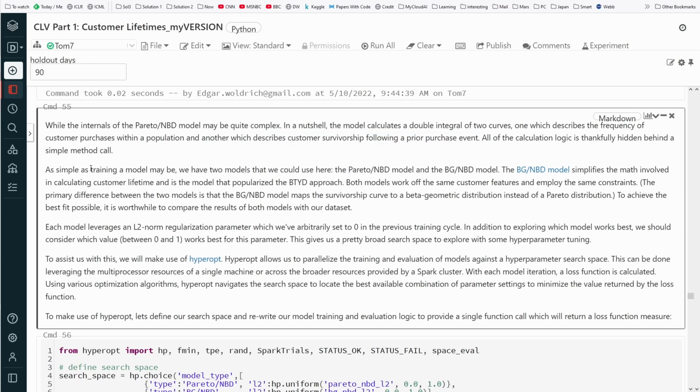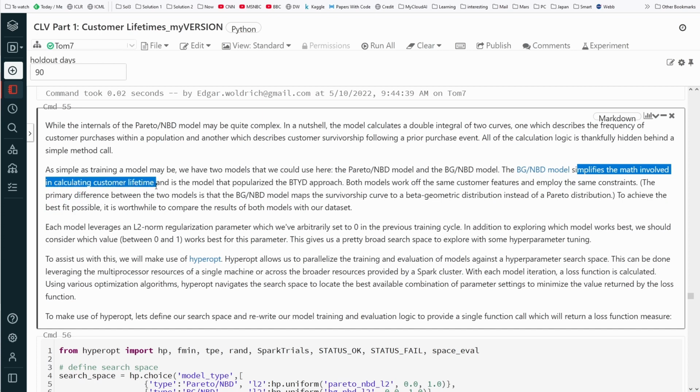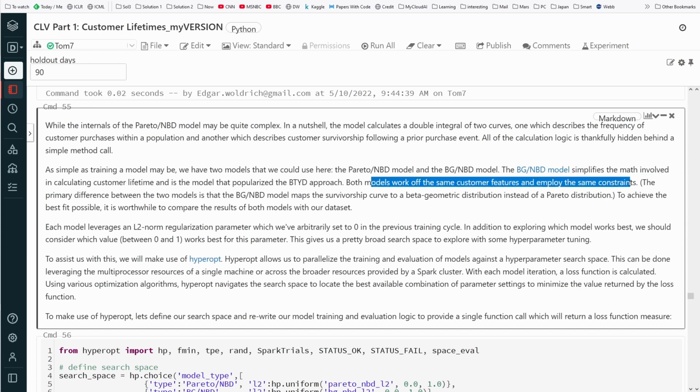As simple as training a model may be, we have two models that we could use here: the Pareto model and the BG model. The BG model simplifies the math involved in calculating customer lifetime, and it is popularized by the BTYD approach. Both models work off the same customer features and employ the same constraints.